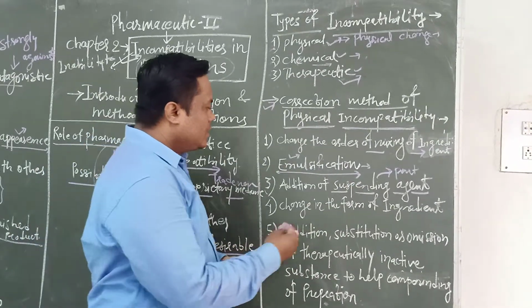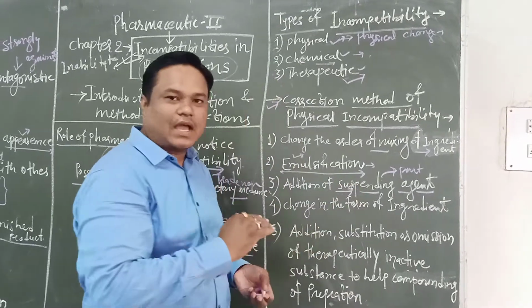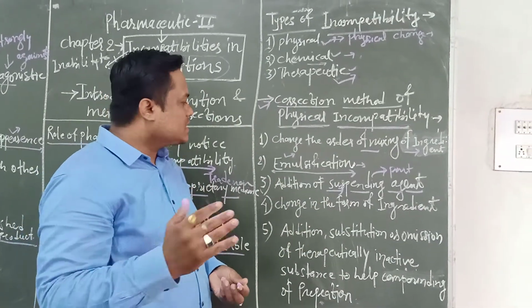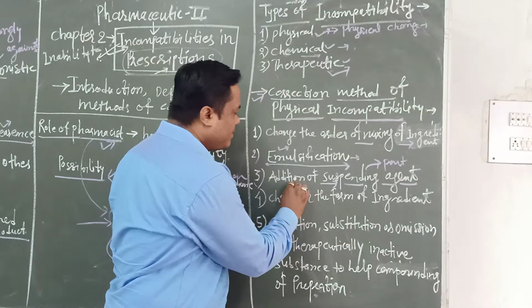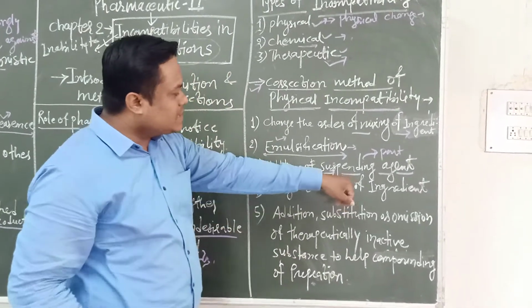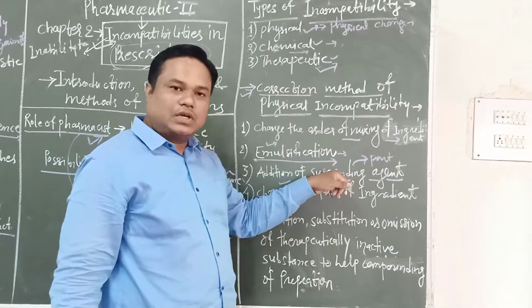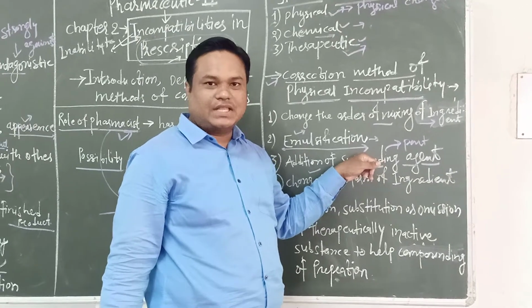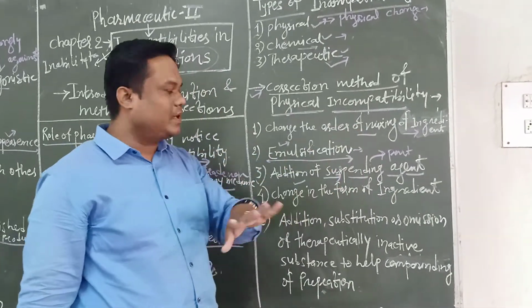And what is the mechanism? It increases the thickness of the vehicle, so the particles remain properly distributed in the suitable vehicle.